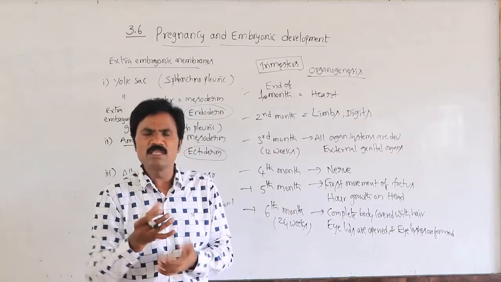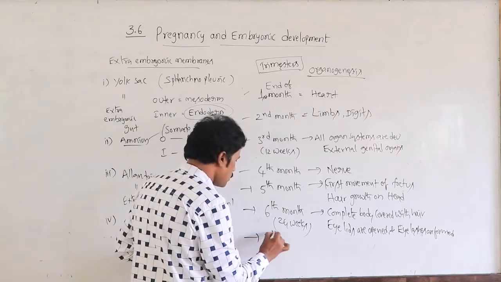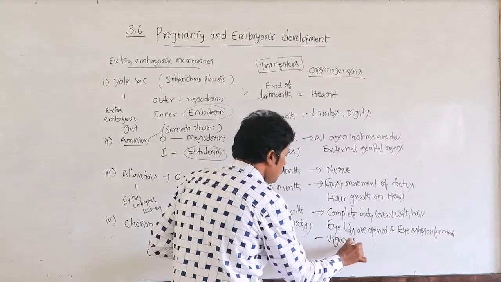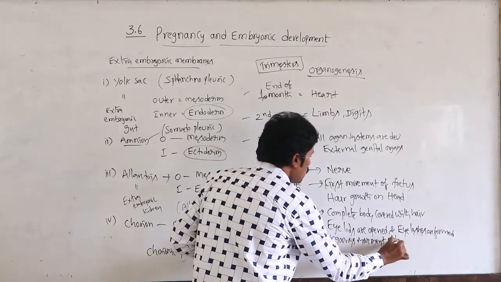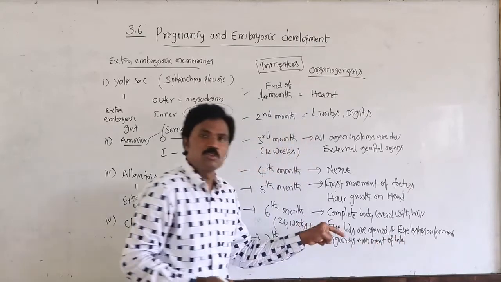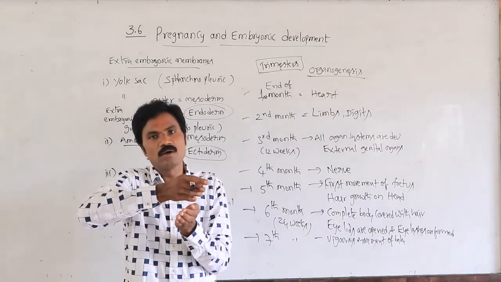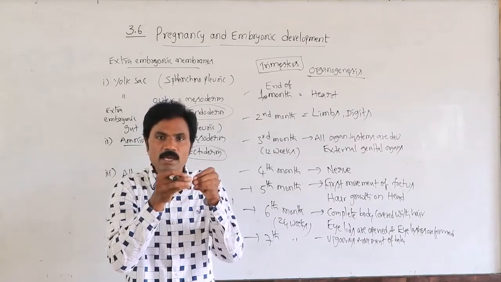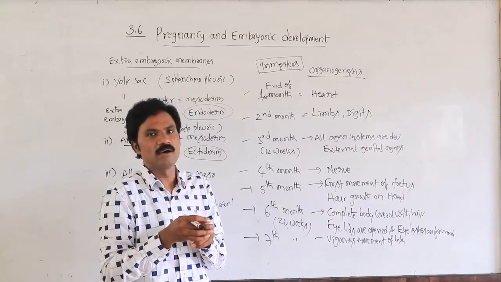Then the seventh month: vigorous movement of the baby. During this movement, the baby turns upside down. Sometimes, rarely, the head may not turn upside down, and then it is very difficult for delivery.